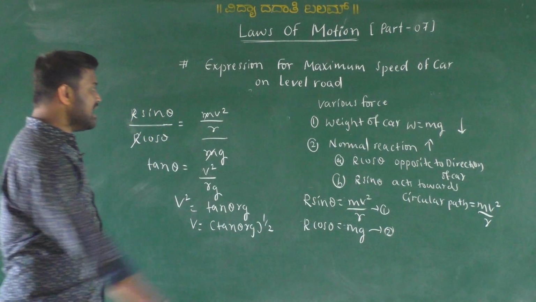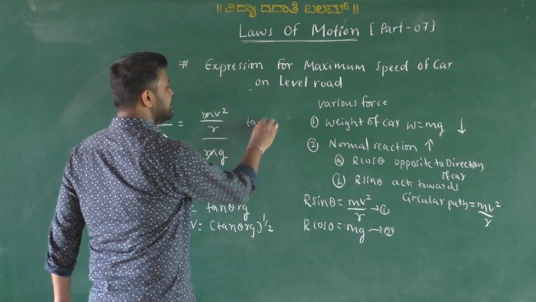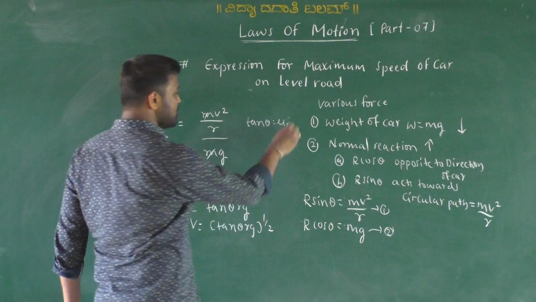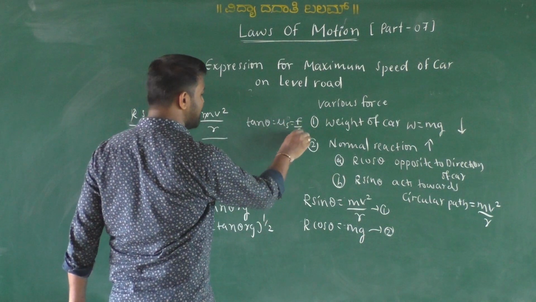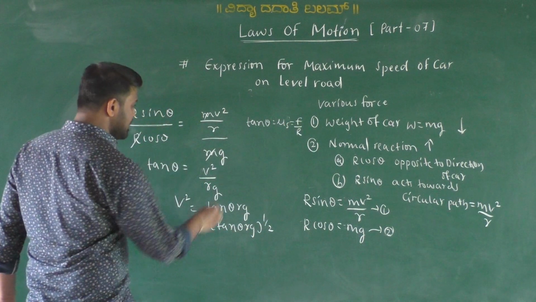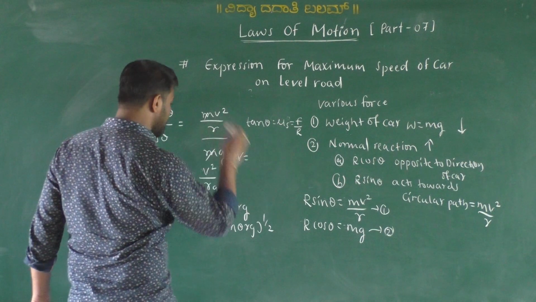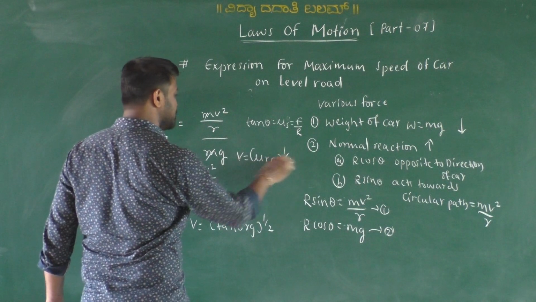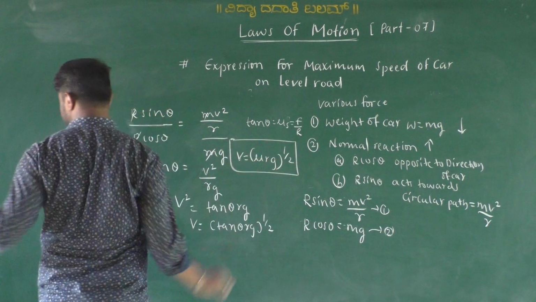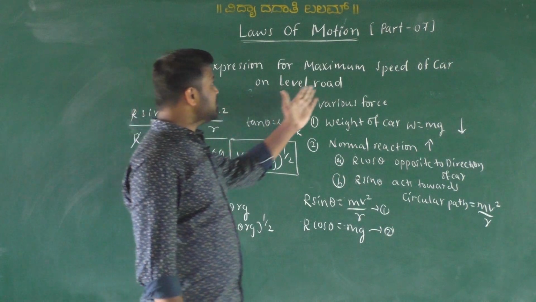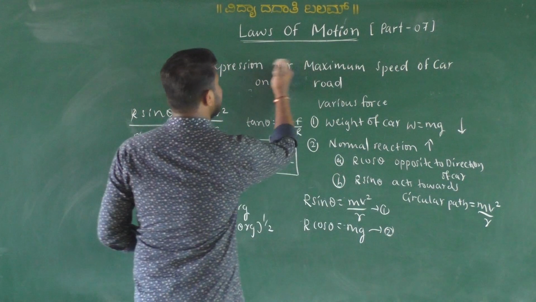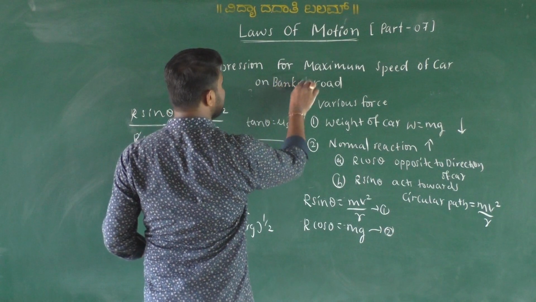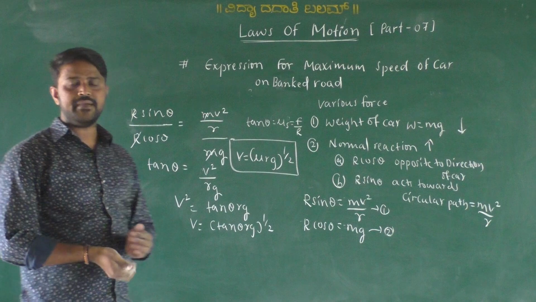But we know very well tan theta is numerically equal to the coefficient of static friction, which is equal to the ratio F by R here. So therefore this can be rewritten as v equal to mu Rg raised to 1 by 2, which will be the expression for the maximum speed of a car on a banked road here. Okay, thank you.